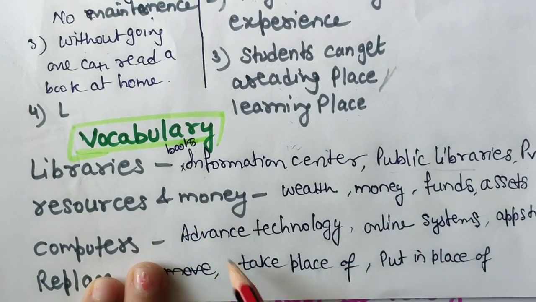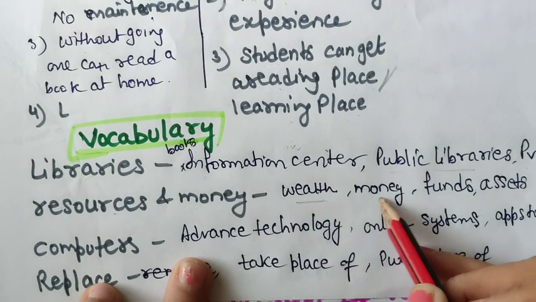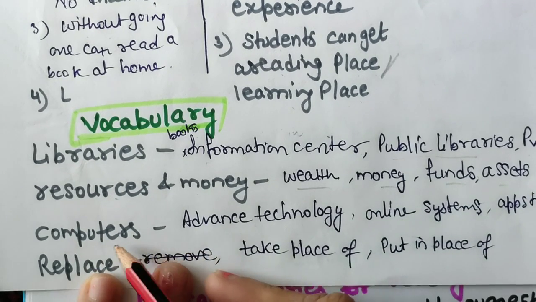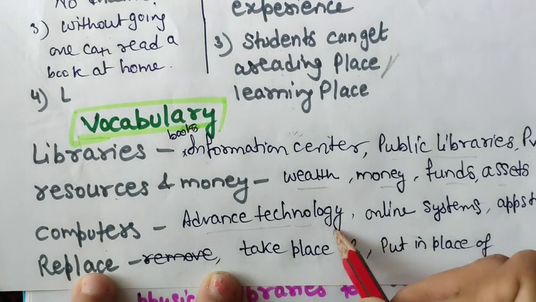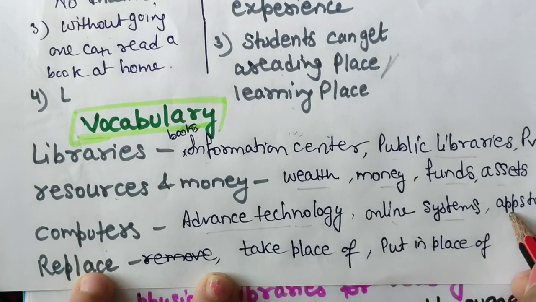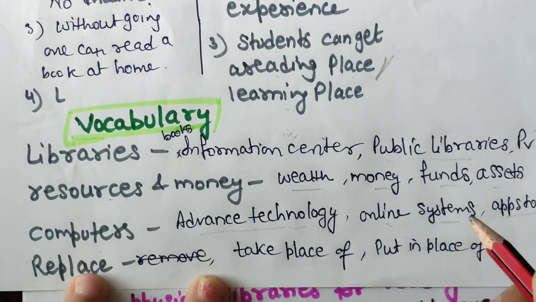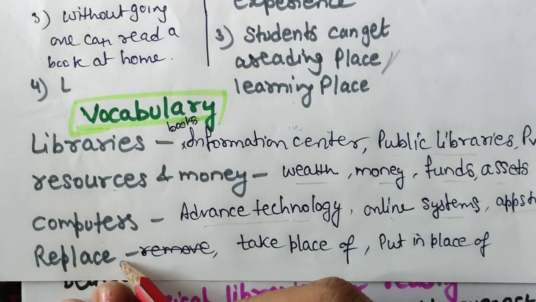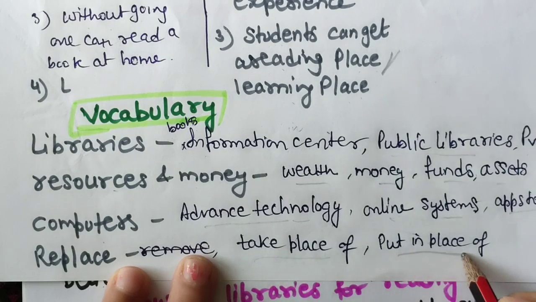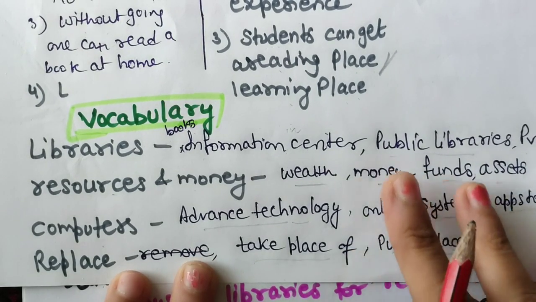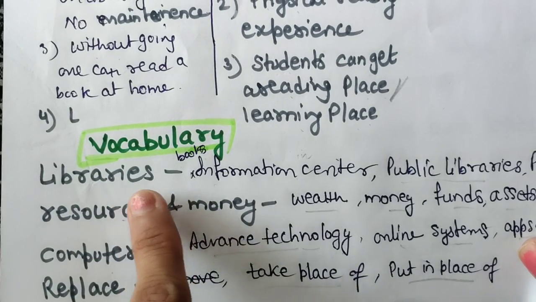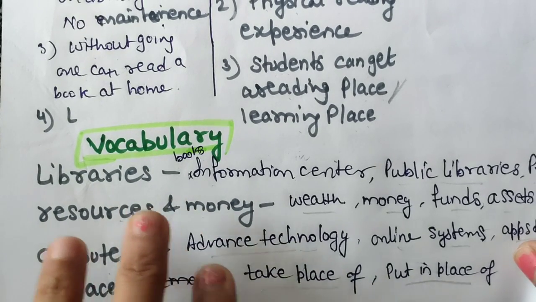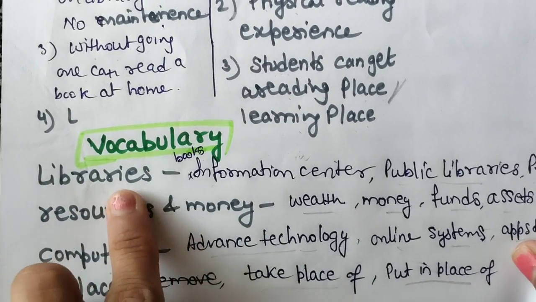For resources and money, you can write wealth, funds, assets. For computers, you can write advanced technology, online systems, apps to read books, e-books. For replace, you can say take the place of, put in place of. So you will see I have used many synonyms. I have made some of it myself also, because many common words are used for library.